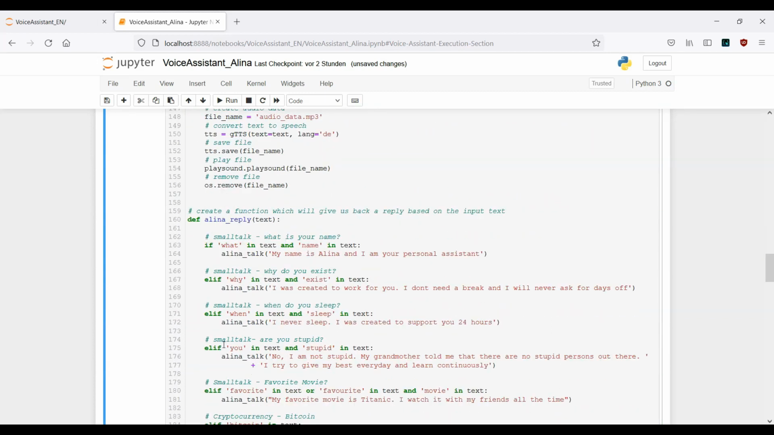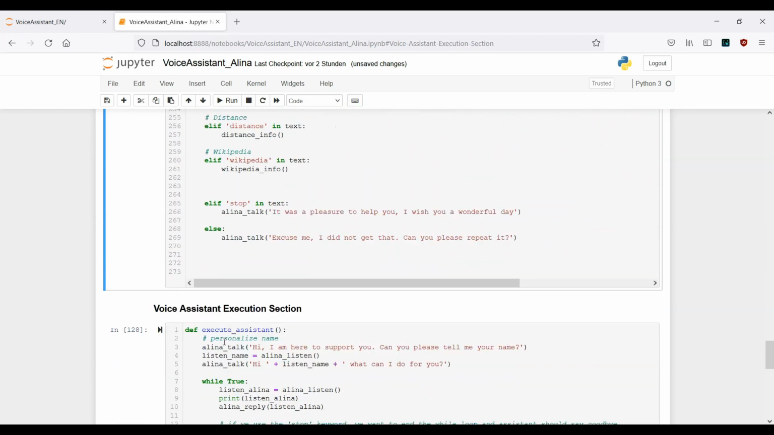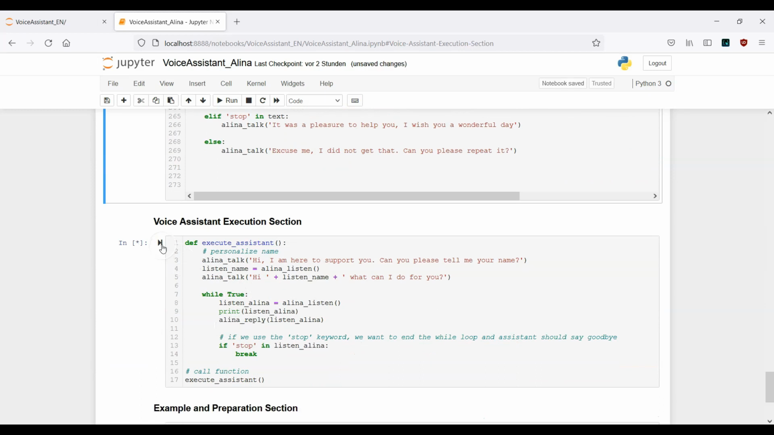and then let's scroll down. Let's see if now this whole thing works.